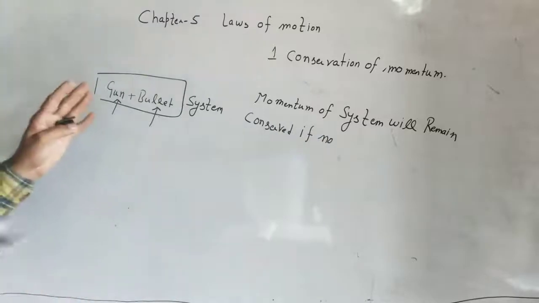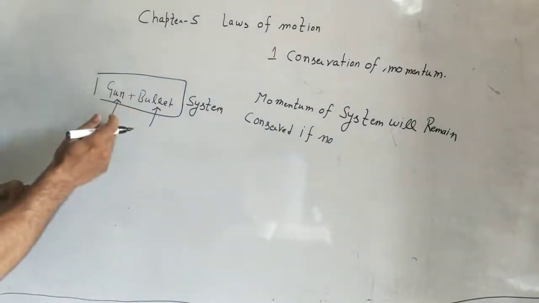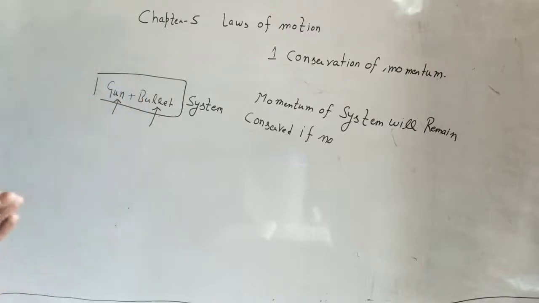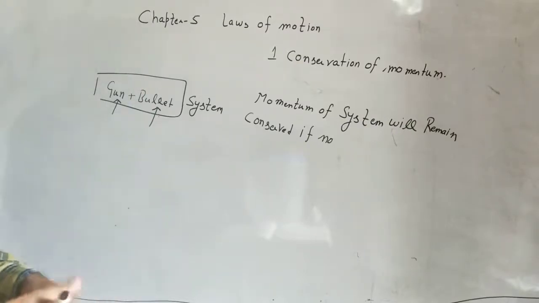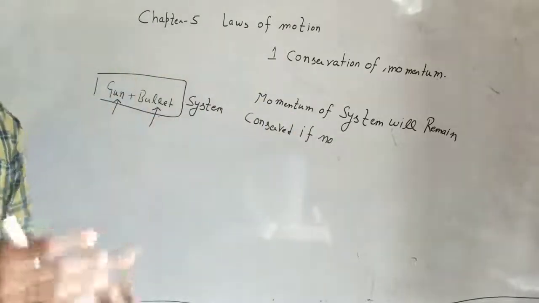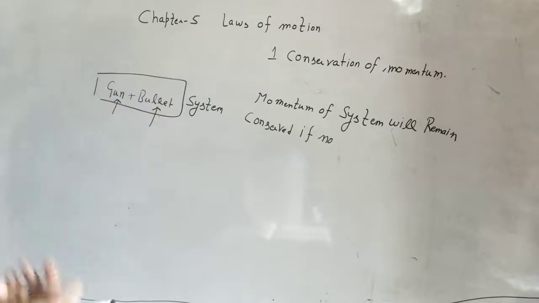Suppose no external force is applied on this system of gun and bullet, their momentum is going to remain the same. Before the firing there will be some momentum that is known as initial momentum, and after the firing there will be some momentum which is known as final momentum, and both those momentums will be equal.